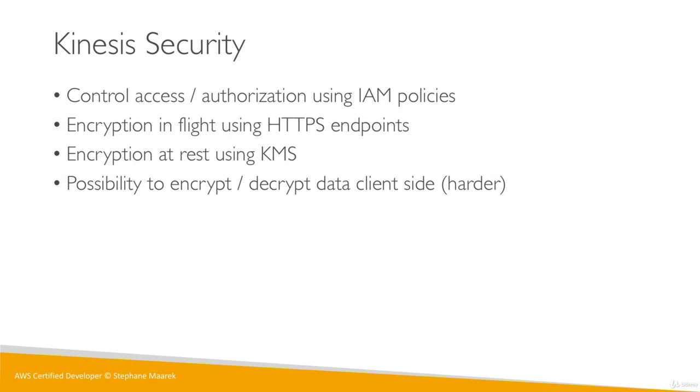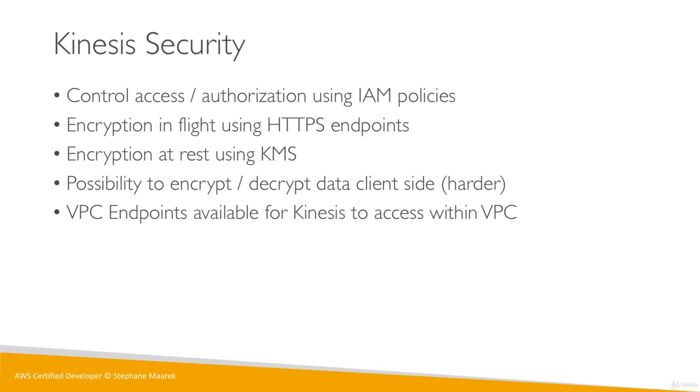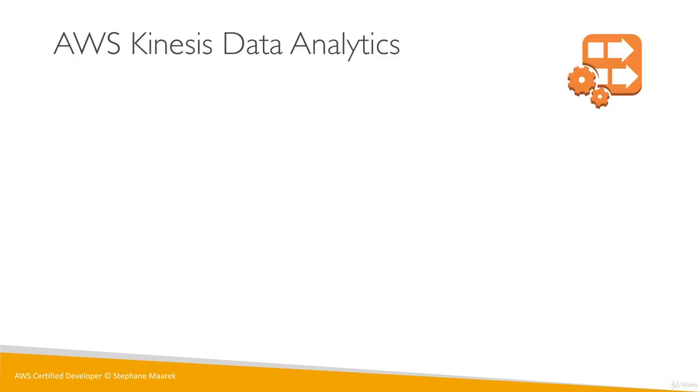We also get the possibility to encrypt or decrypt data client-side, but this is something you have to implement yourself, and it's not always worth the effort, but just know it's out there, it's a possibility. And then finally, if you don't want to use the internet to send data to Kinesis, you can enable something called VPC endpoints, and this is only for you to enable the access of Kinesis within your VPC. So overall, Kinesis security is in line with all the other AWS products, but it's always good to say it out loud.